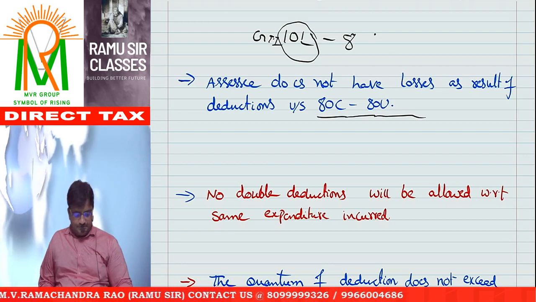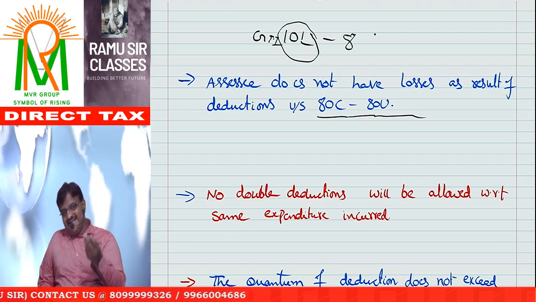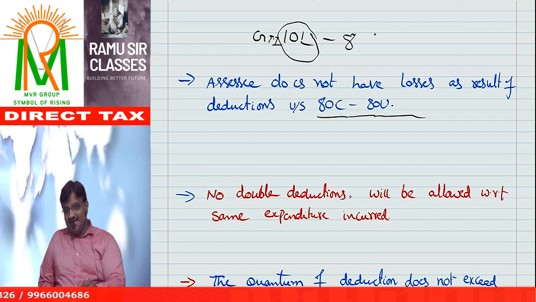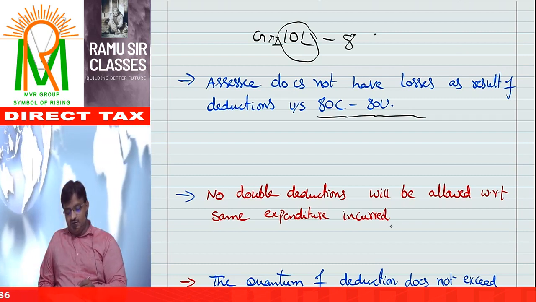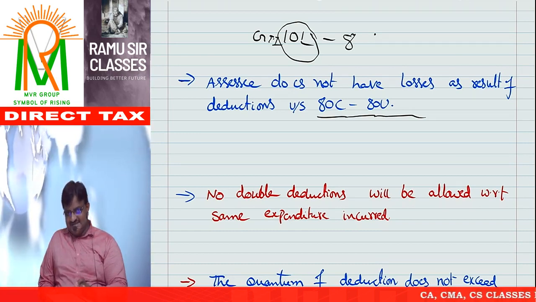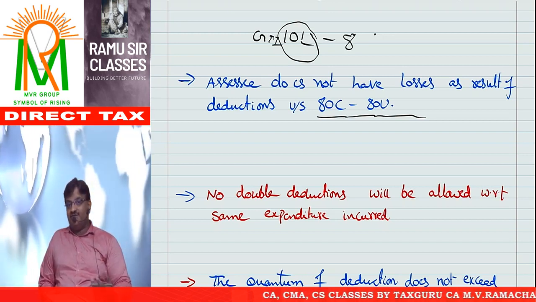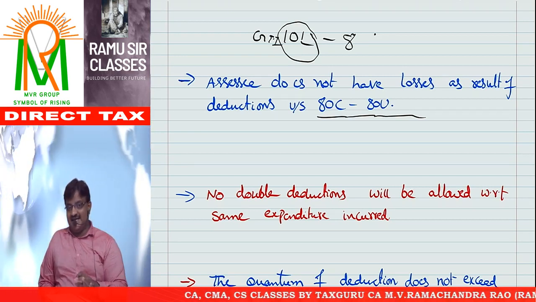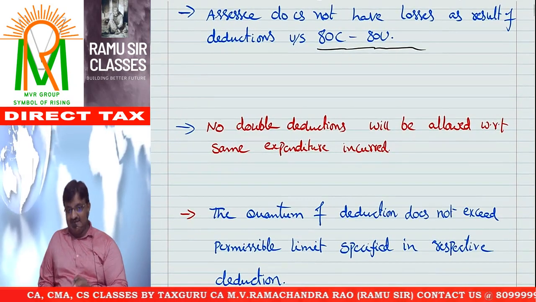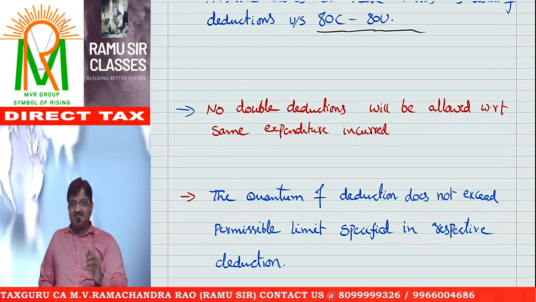Okay, chalo. Next: is double deduction allowed? Sir, in some cases the government is not even allowing a single deduction. So how can double deduction be allowed? No double deduction will be allowed with respect to the same expenditure incurred. As far as the same expenditure is concerned, deduction twice is not allowed. Maybe one time it is allowed. Simply, no double deductions with respect to the same expenditure. Next point, how much is the maximum deduction?